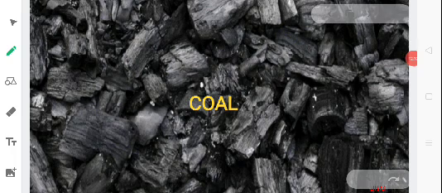So, as I was telling you, coal is a complex mixture of compounds of carbon, hydrogen, and oxygen, and some free carbon. Small amounts of nitrogen and sulfur compounds are also present in coal. When coal is burnt, the carbon present in coal reacts with atmospheric oxygen and carbon dioxide is formed. During the combustion, a lot of heat is produced, due to which coal is considered a good fuel. However, burning of coal produces a lot of smoke.